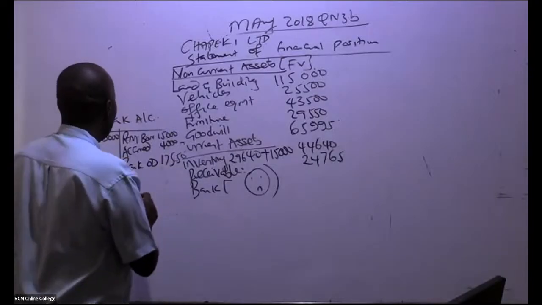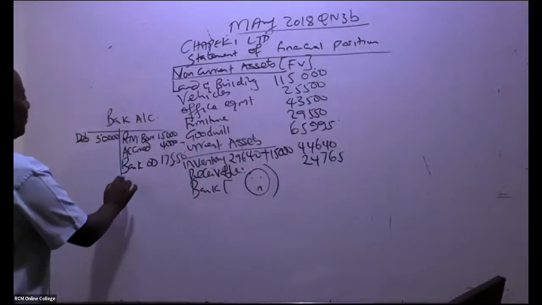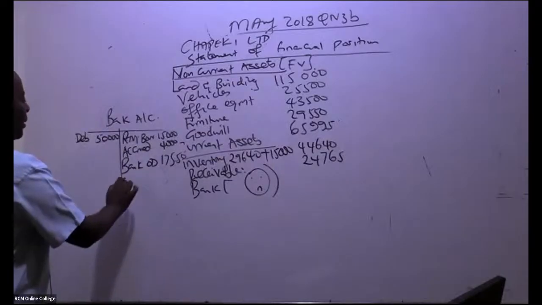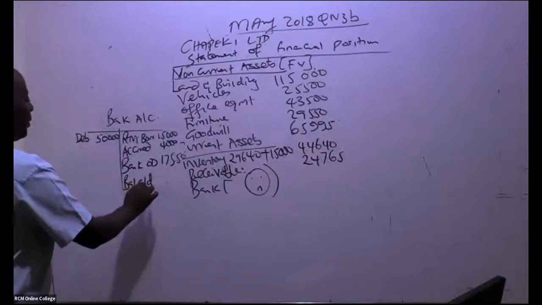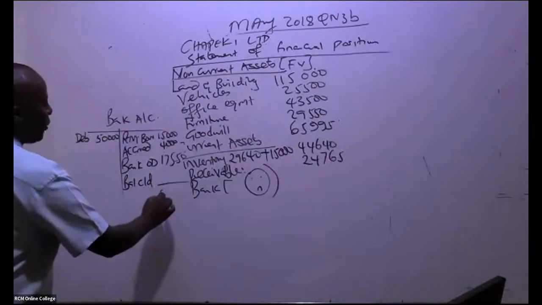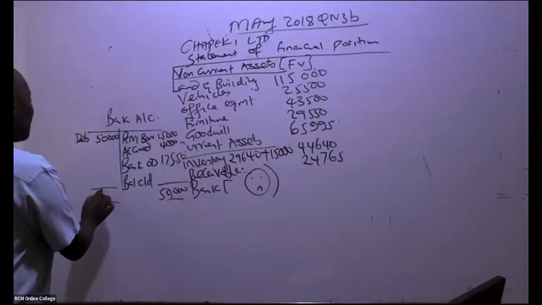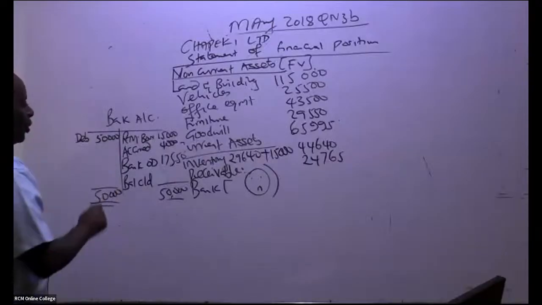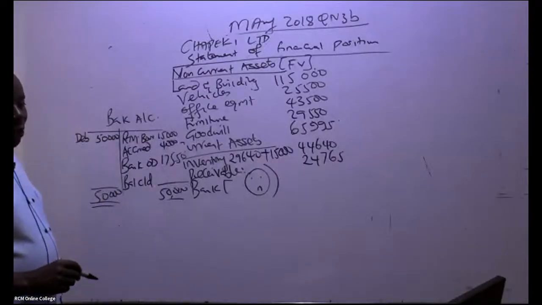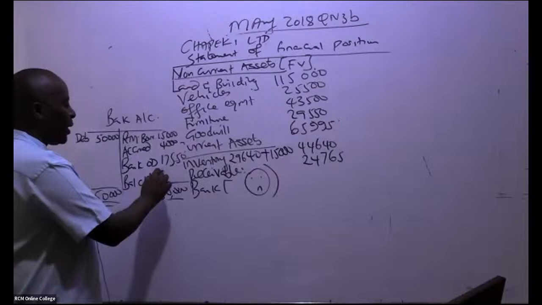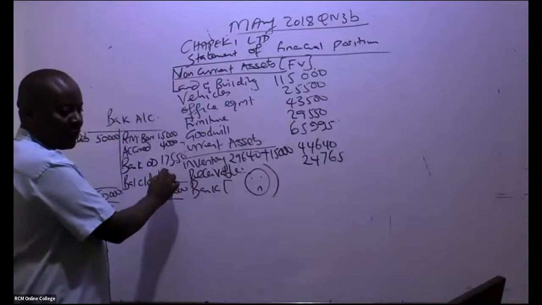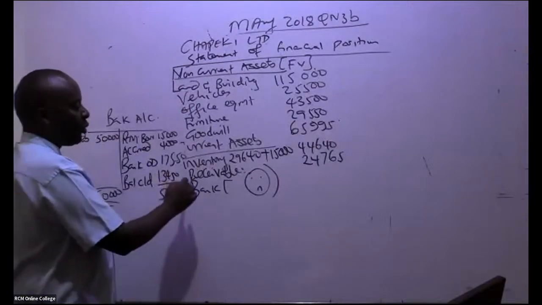So go ahead and give me the balance carried down. It will be here, 50,000. In an exam within those 37 minutes, you won't be able to do this accurately. I'm being told it's 13,450. This is what you bring here.